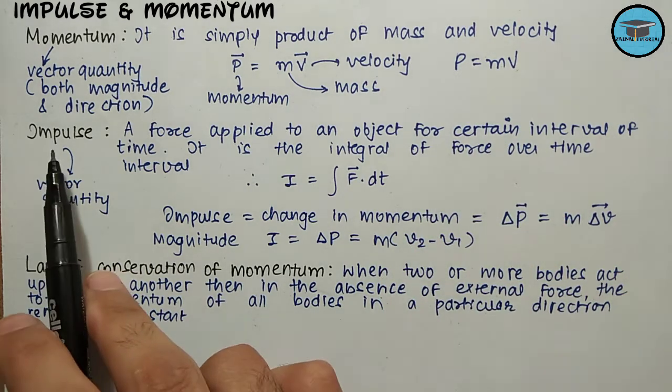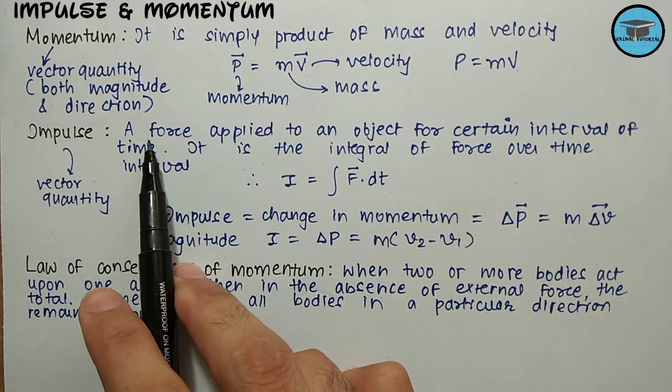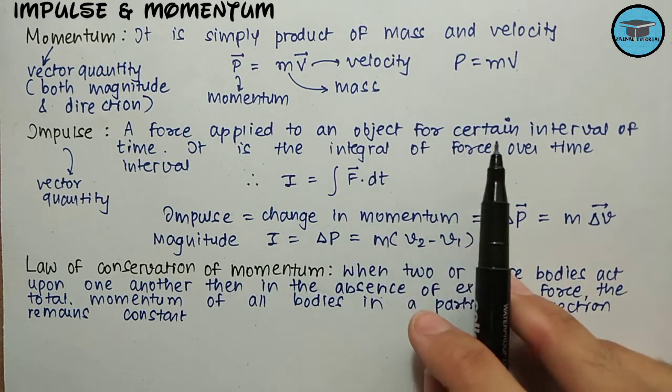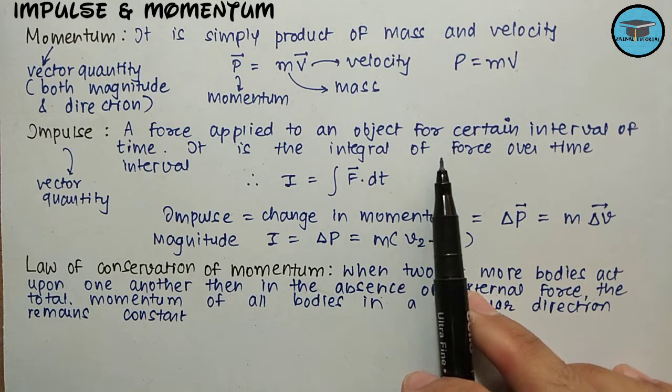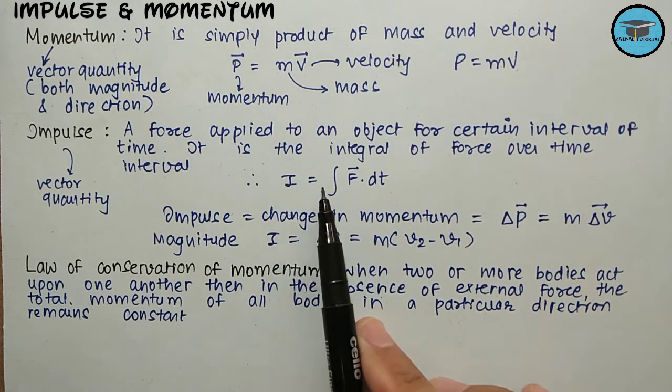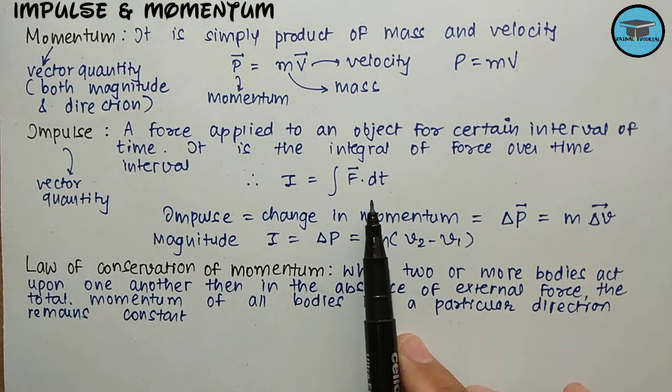Now, what is impulse? Impulse is the force applied to an object for a certain interval of time, and it is equal to the integral of the force over the time interval, that is I = integral of F vector dt.